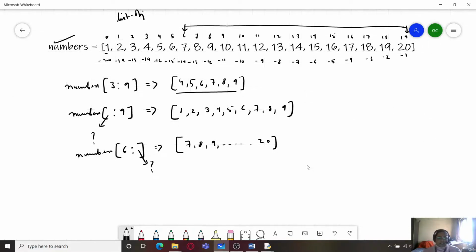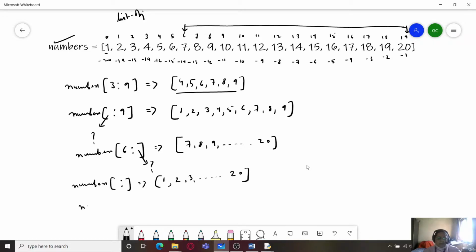And because these list slices, the start and the stop index, act as the boundary, if I write numbers and give nothing, then it will start from the very first index and end at the last index only.